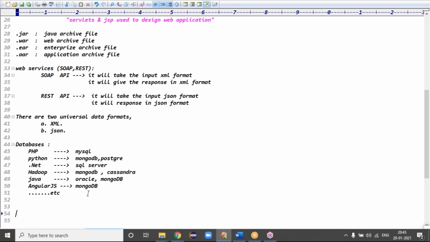So as part of our course, we'll discuss three databases. One is Oracle database and one is MongoDB database. The third one is the MySQL database also, right? Any questions, guys?